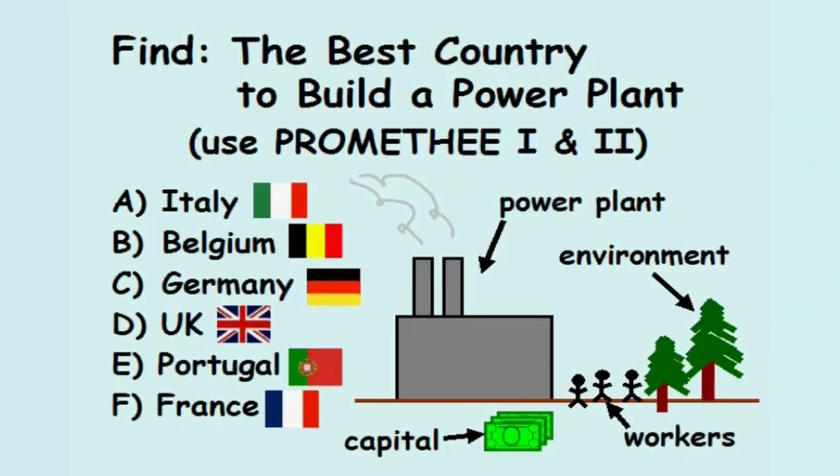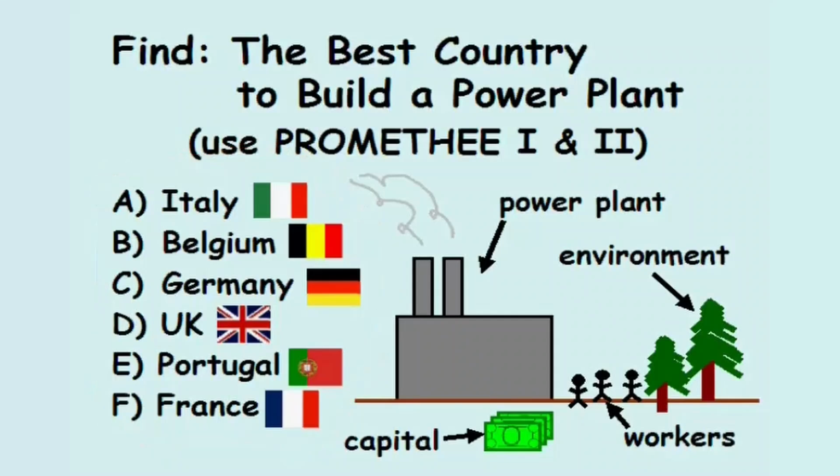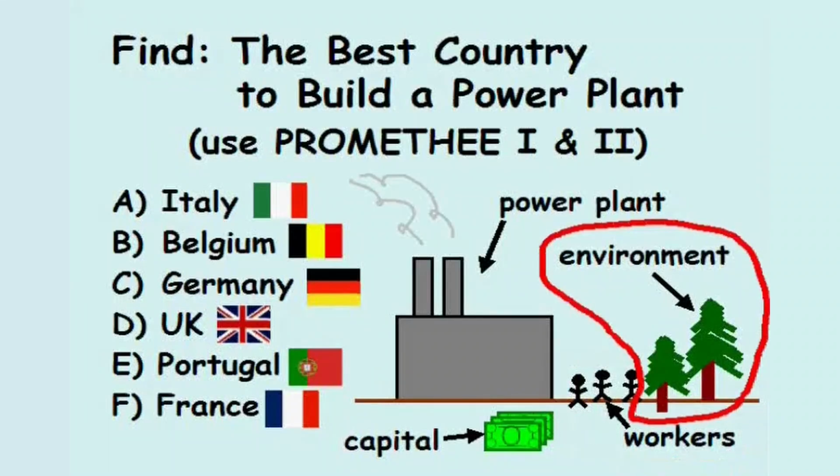Find the best country to build a power plant. In this problem, a power plant can be built in one of 6 countries: Italy, Belgium, Germany, the UK, Portugal, or France. The different countries are to be compared using 6 criteria, 3 of which include the capital expense of constructing the plant, the number of workers needed to run the plant, and the environmental impacts caused by pollution.